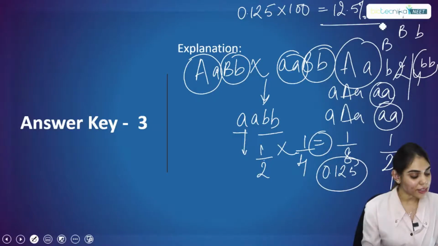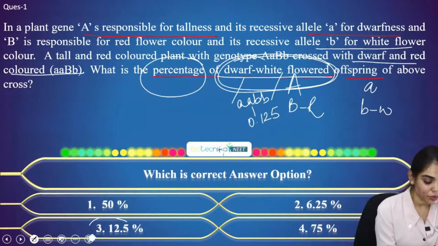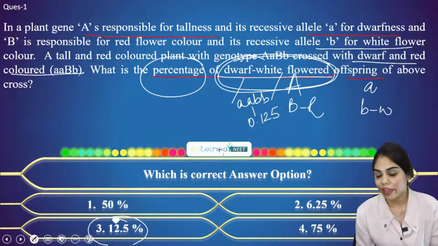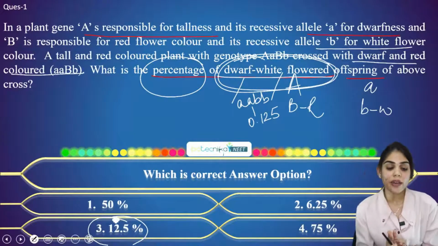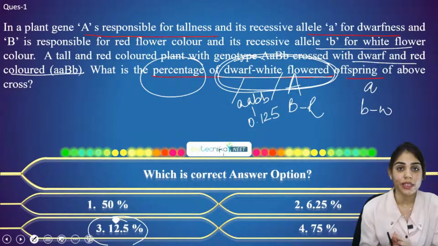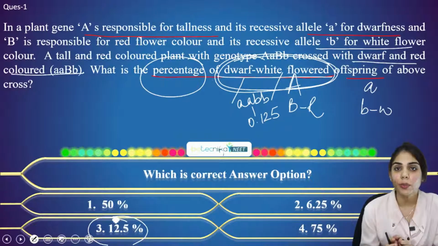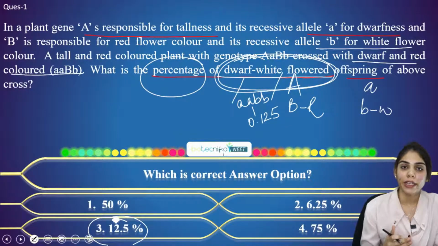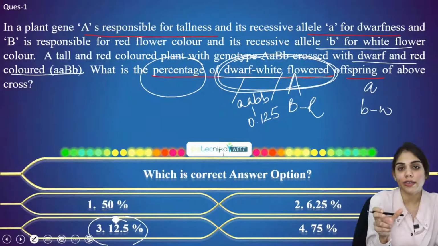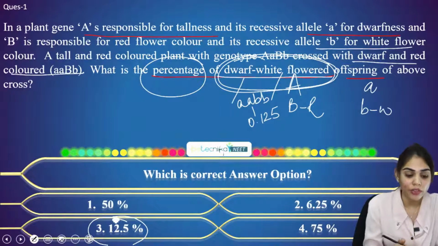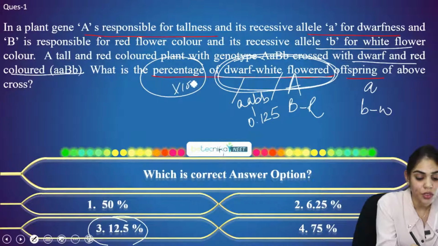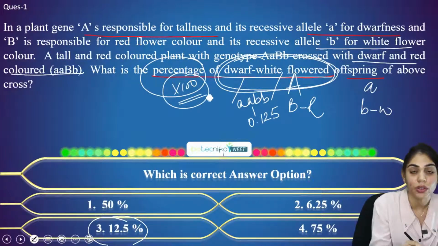So the correct answer for this question is option 3, that is 12.5 percent. How do you proceed with this kind of question? Firstly, you make a Punnett square. You multiply all the probabilities, and the last value that you get, you multiply with 100 because we have to find the percentage for the total.